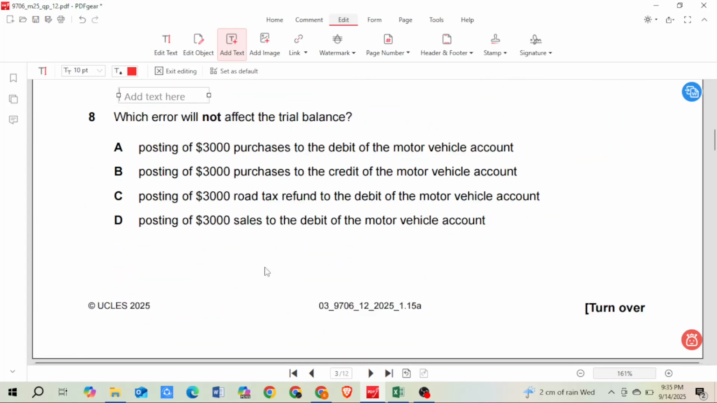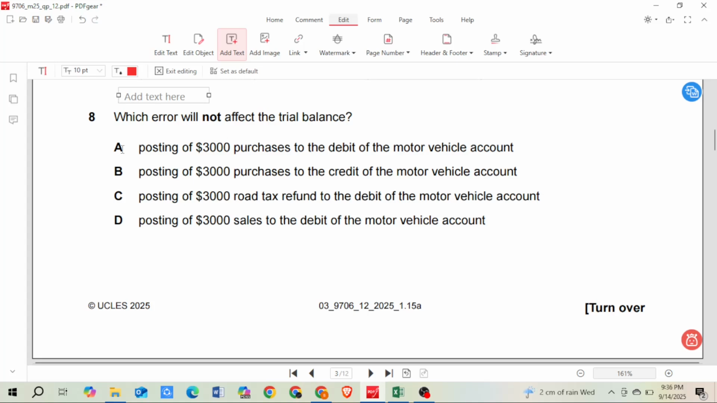Let's go to the next question. Which error does not affect the trial balance? So it should be any of the 6 errors that we discussed: error of principle, error of omission, error of commission, compensating error, complete reversal, and error of original entry. If those errors are there, then it would not affect the trial balance.